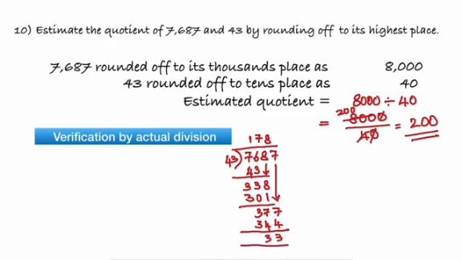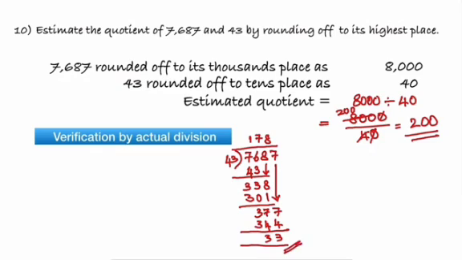Children, if you observe, 7,687 cannot be divided completely by 43 when we do actual division, because we are left with 33 as remainder.